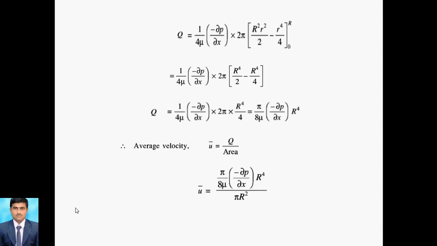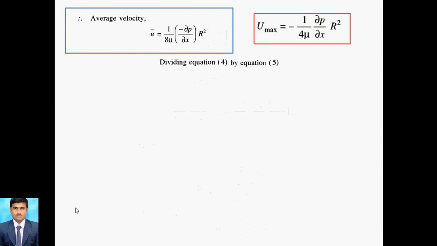Area is known to you, that is pi R square, because the whole area is there for the pipe, pi capital R square. So after simplification we get the average velocity. This is equation number 5. Now equation number 4 and 5, dividing these, gives the ratio of maximum velocity to the average velocity.